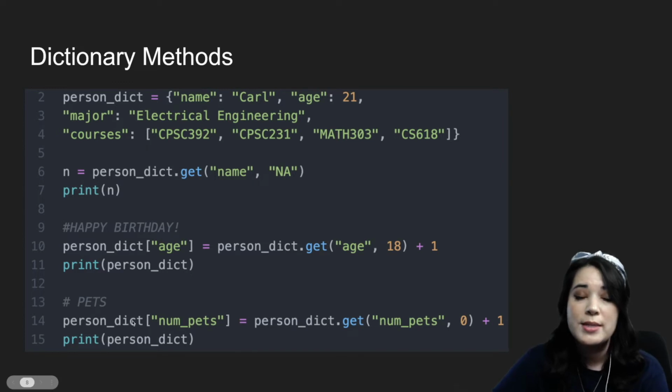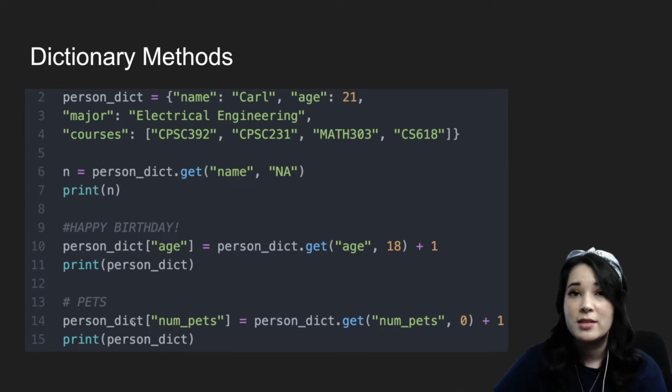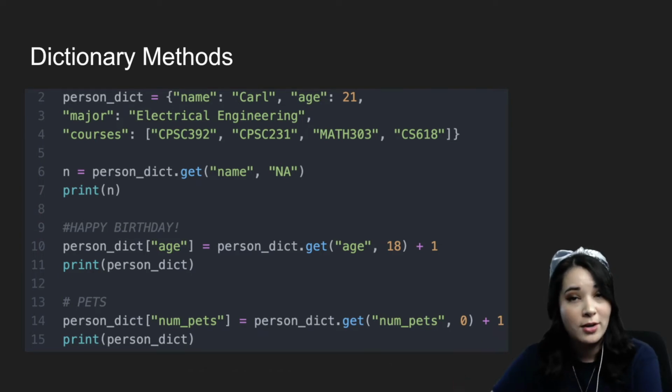The other thing we could do is say we want to indicate that a person has got a new pet. Say person dict num pets, so the number of pets that they have, person dict.get num pets. So if they already have pets and we have a number of them, say 1 or 2, grab that and add 1 because they've gotten a new pet.